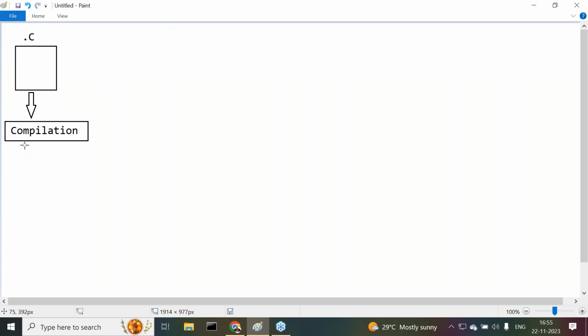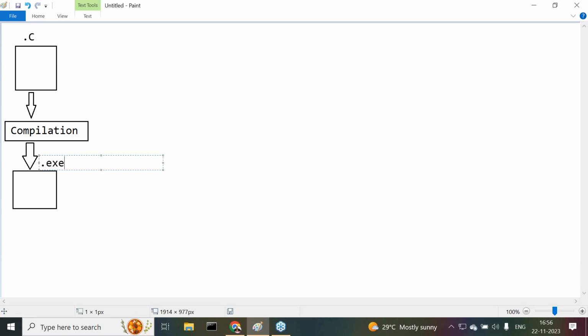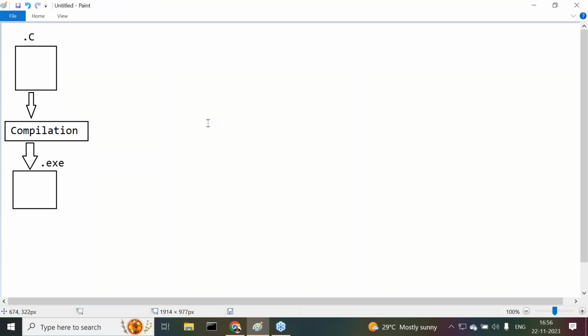After compilation of the C program, we get a dot exe file. Whenever we get the dot exe file, there we have to execute the program. Then we have to go for execution.